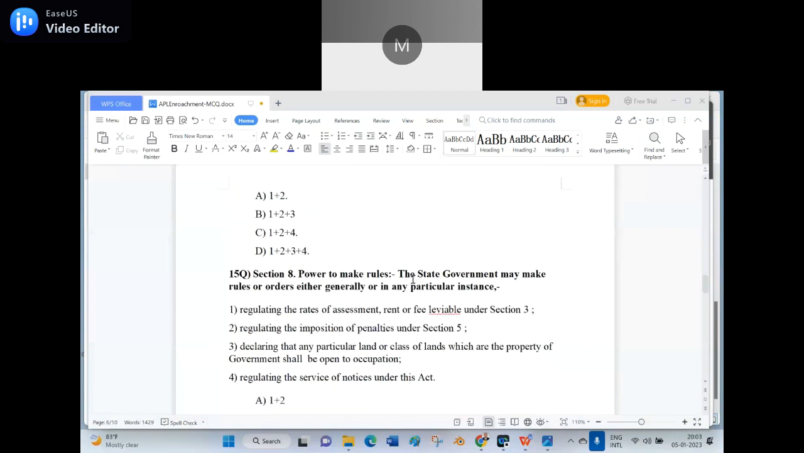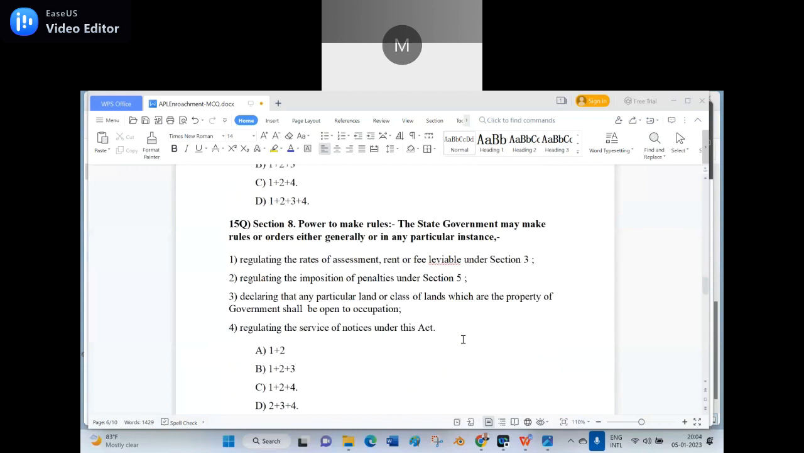So, 15th question. Section 8, power to make rules. The state government may make rules or orders either generally or in any particular instance. Number 1, regulating the rates of assessment, rent or fee leviable under Section 3. 2, regulating the imposition of the penalties under Section 5. 3, declaring that any particular land or class of lands which are the property of the government shall be open to occupation. 4, regulating the service of the notices under this Act.